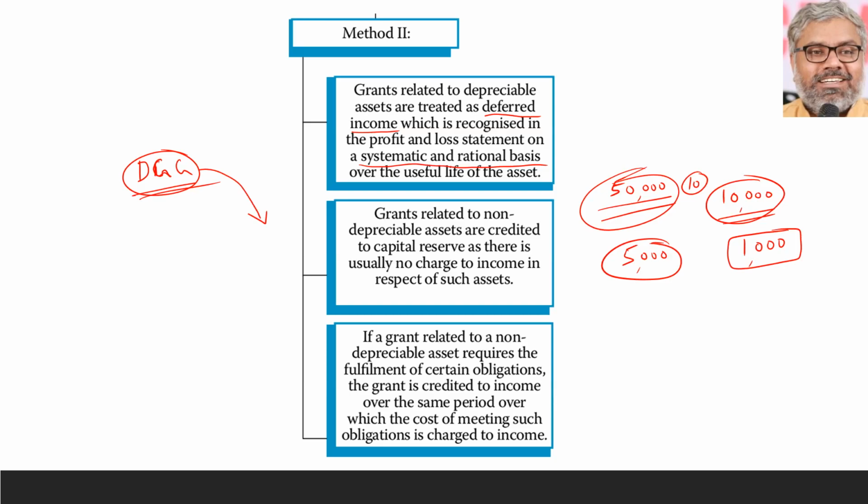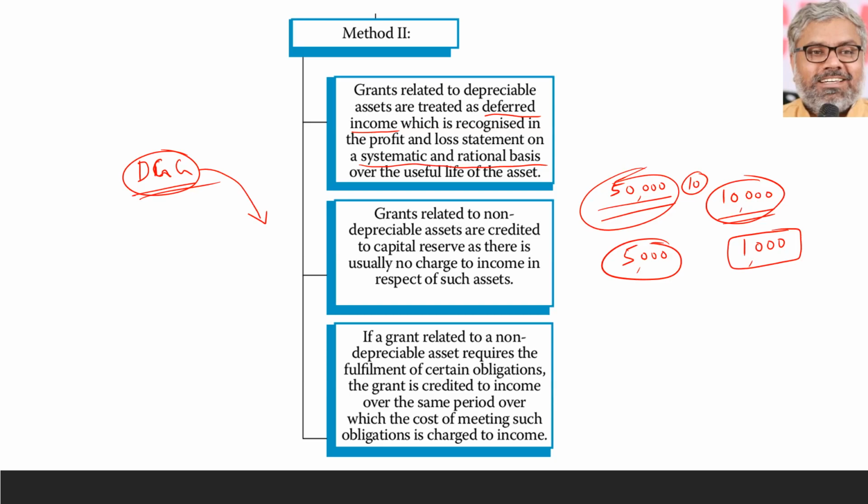But each year what happens? One portion of that deferred government grant will be transferred to the P&L account. So each year, deferred government grant account at R2, P&L account, 1,000 like that, it will be credited to the P&L account. And by the end of the life of the asset, the deferred government grant account becomes nullified. That is how this government grant related to specific fixed assets can also be treated.